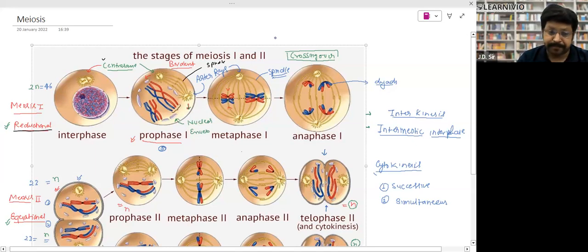Right? Look. Is that clear? Crossing over clear and bivalent clear? Guys, keep on telling me. Alan, clear? Crossing over and this one? Bivalent? Yes, sir. Okay.